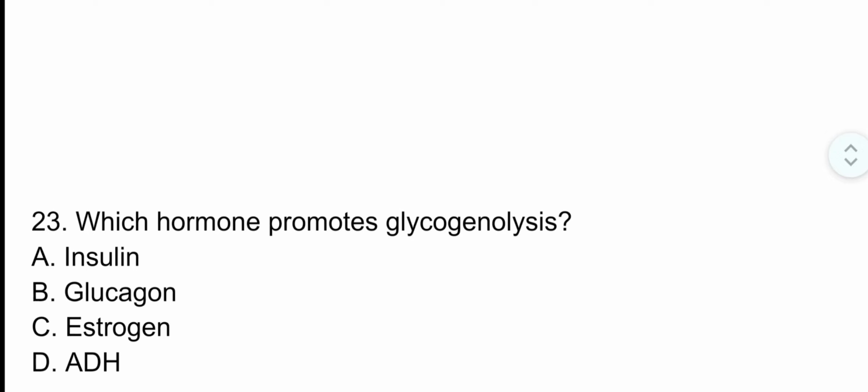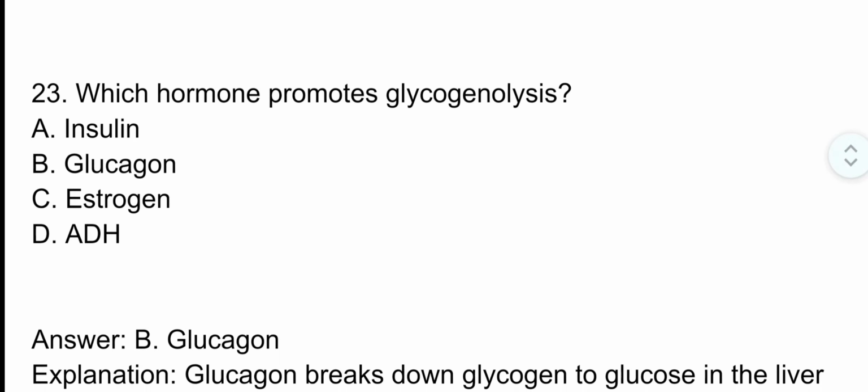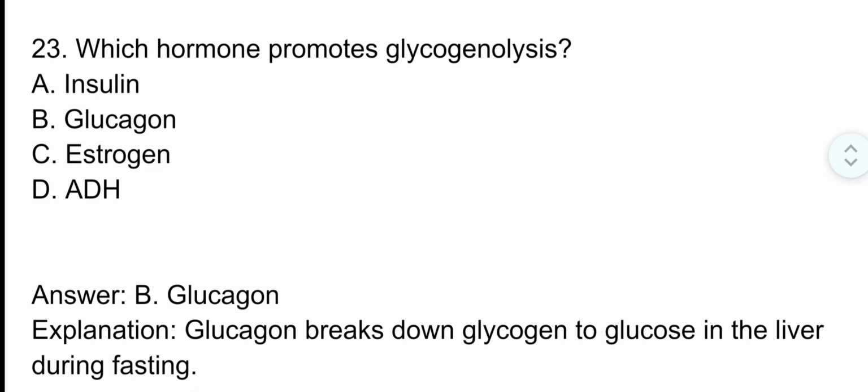Question number 23. Which hormone promotes glycogenolysis? The correct option is option B, glucagon. Glucagon breaks down glycogen to glucose in the liver during fasting.